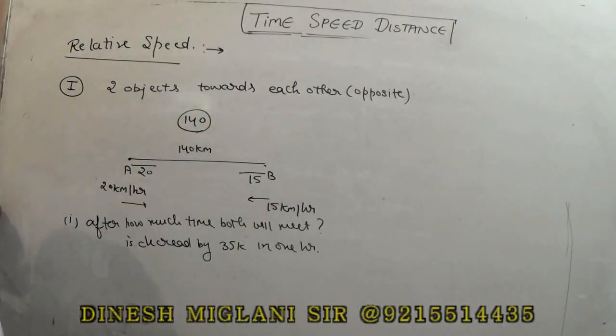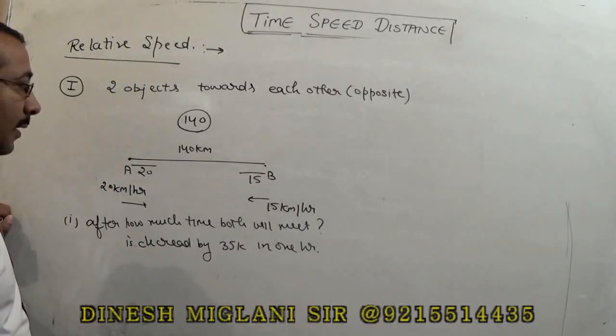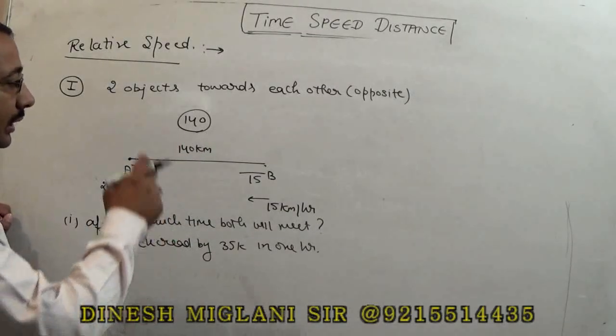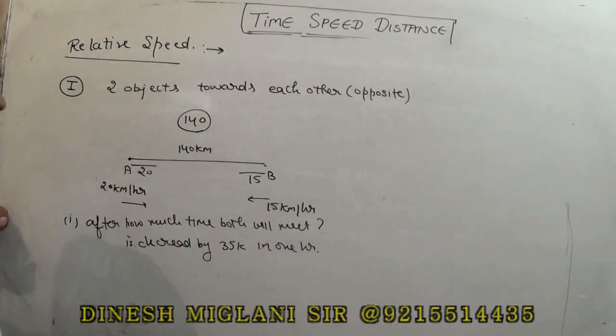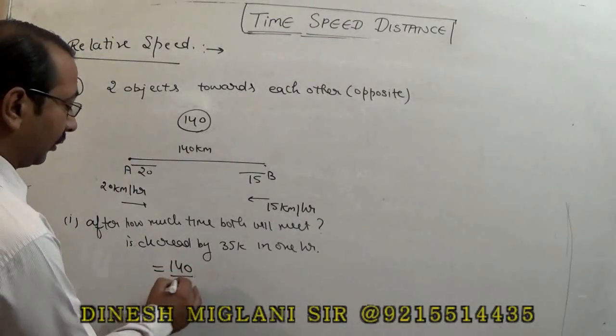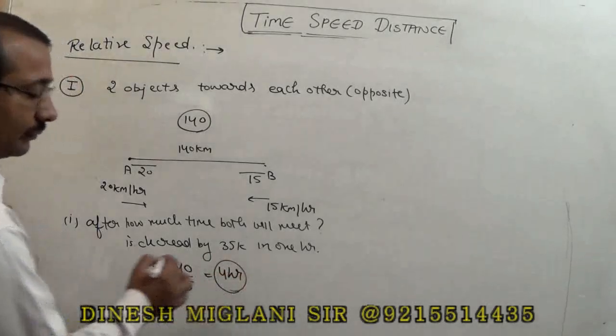In 1 hour the distance decreases by 35 km, and for making these two persons meet we have to decrease the distance by 140. Hence they will meet after 140 by 35, answer is equal to 4 hours.